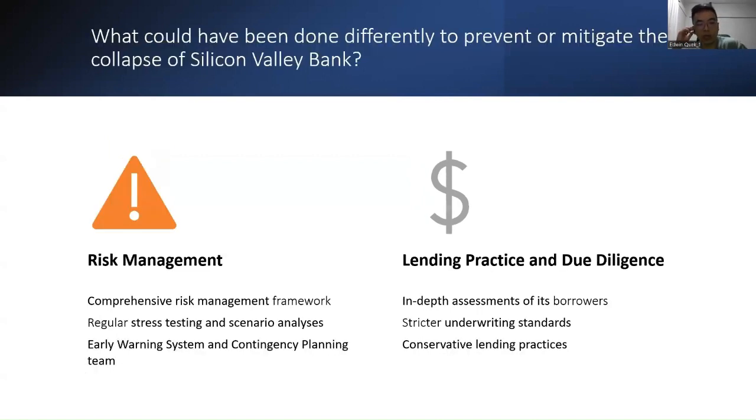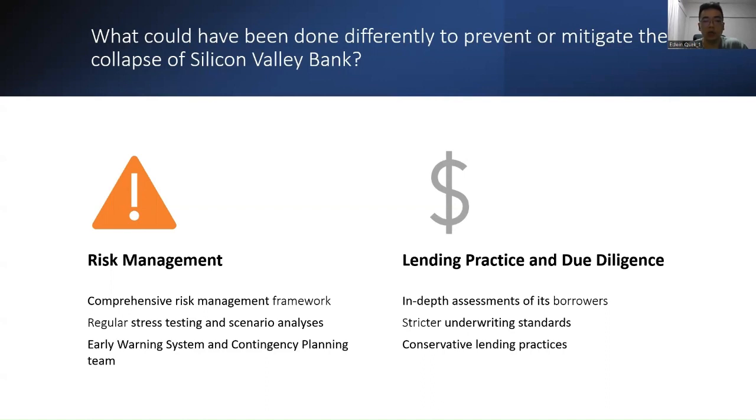Now, what could have been done differently to prevent or mitigate the collapse of SVB? Firstly, a comprehensive risk management framework should have been implemented to identify, assess, and monitor various risks such as credit risk, market risk, liquidity risk, and operational risk. Aside from this, regular stress testing and scenario analysis, an early warning system, and contingency planning should have been in place to identify emerging risks and take action upon them.